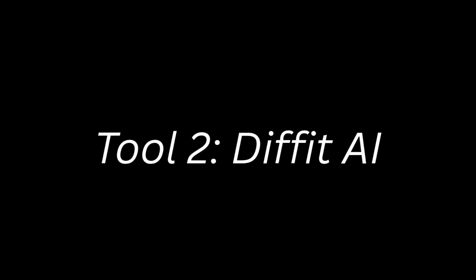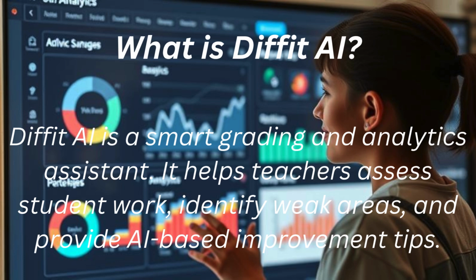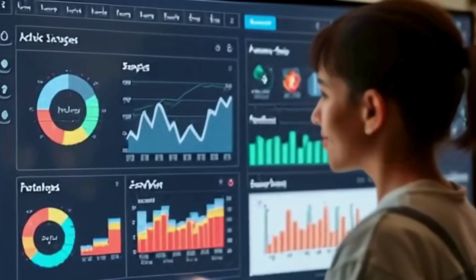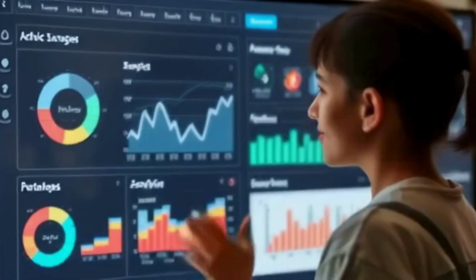Tool number 2, Diffit AI. Next, meet Diffit AI, your smart analytics and grading partner. It helps teachers assess student performance, identify weaknesses, and suggest personalized improvement paths.